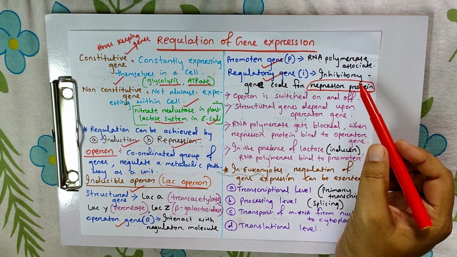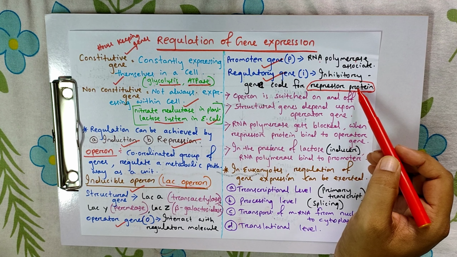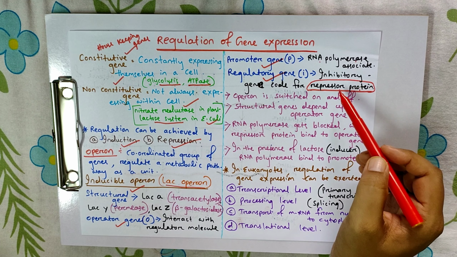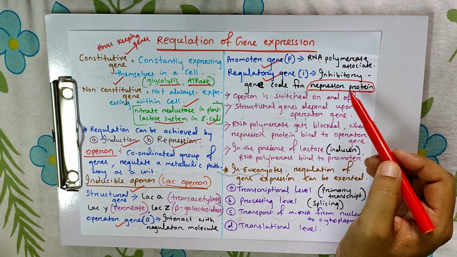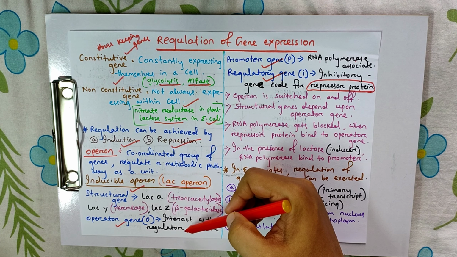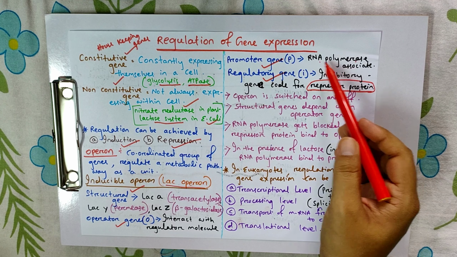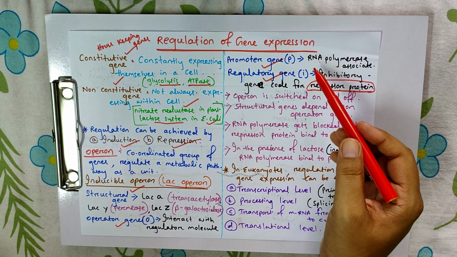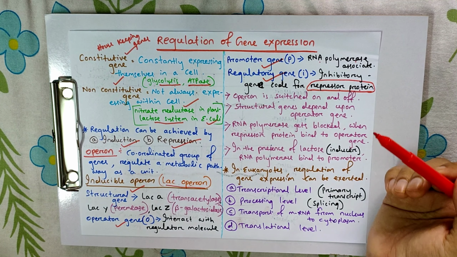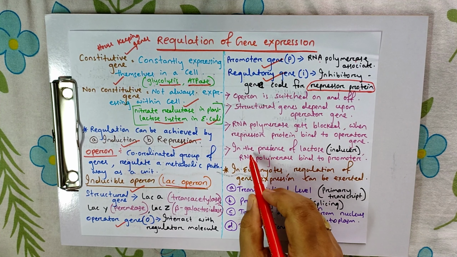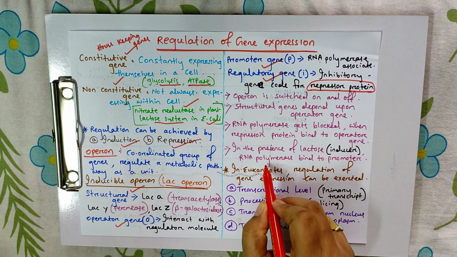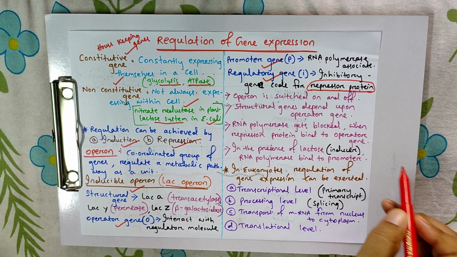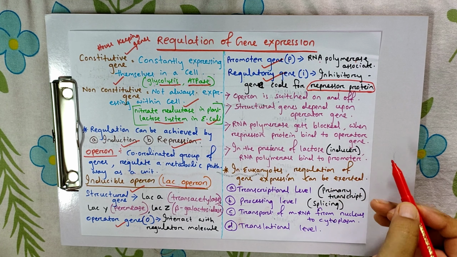In the presence of inducer, the repressor proteins bind to the inducer molecules, so the operator becomes free and the RNA polymerase binds to the promoter, and in this way transcription starts. Here, in the presence of lactose, RNA polymerase binds to the promoter and transcription starts.